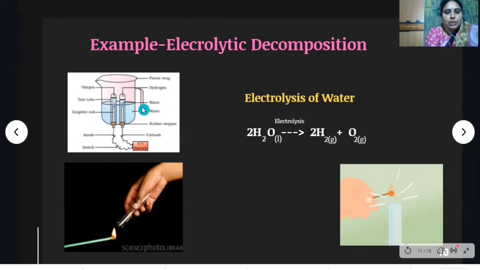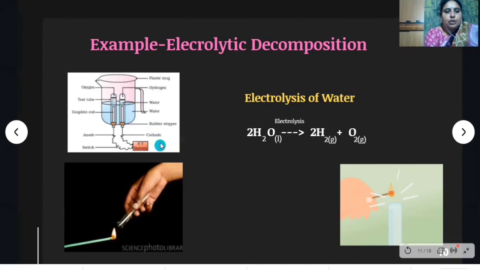So what do you observe here? Some gases are evolved from the electrodes. Check the volume in the two test tubes. See, are they equal? No. Here see, one test tube occupies more space compared to the other one. This test tube occupies twice the volume of the other test tube. So it indicates the liberation of oxygen and hydrogen.